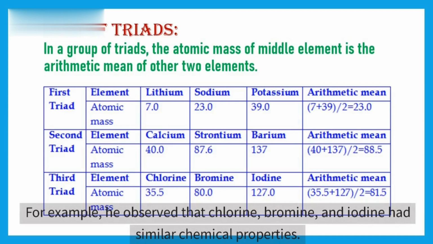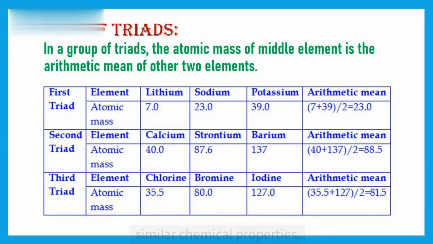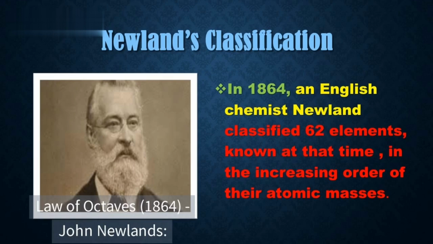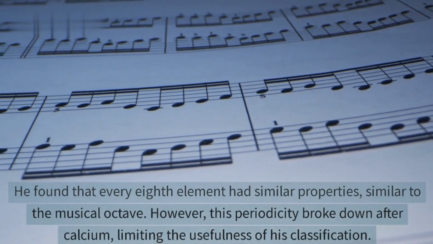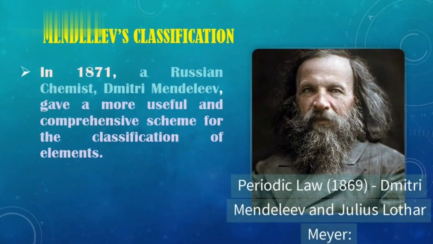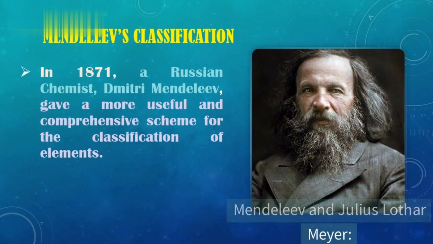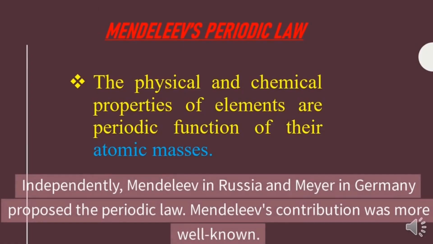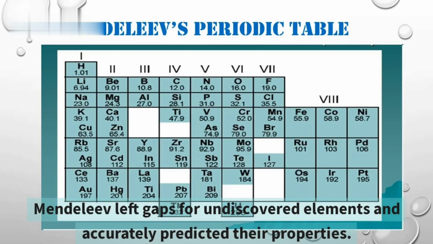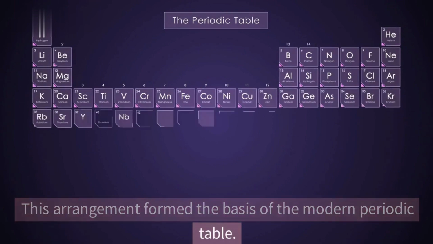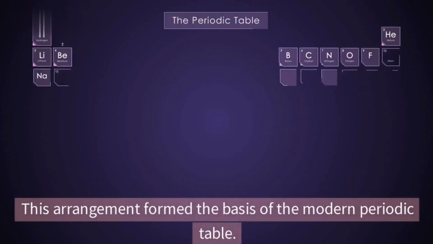For example, he observed chlorine, bromine, and iodine. Then Newland arranged the elements in the increasing order of their atomic masses, and he gave the law of octaves, according to which every eighth element has similar properties to the first one, as in musical octaves. Then Mendeleev gave a more useful comprehensive classification of elements. He told that the physical and chemical properties of elements are the periodic functions of their atomic masses. He left gaps for undiscovered elements and exactly predicted their location. In this way, the base of modern periodic table was formed.